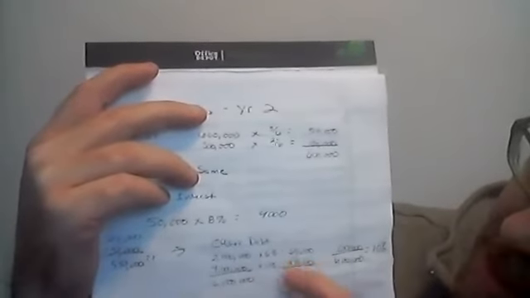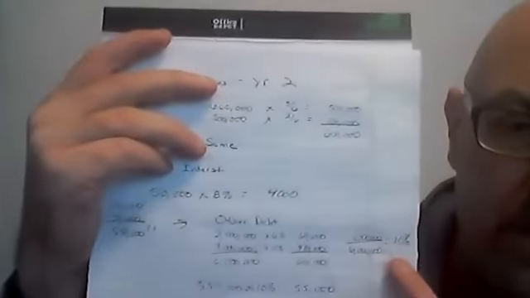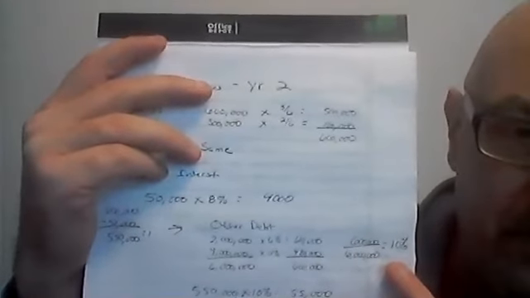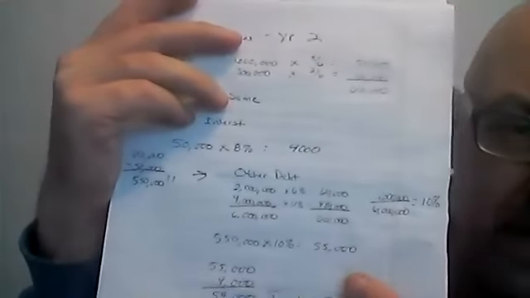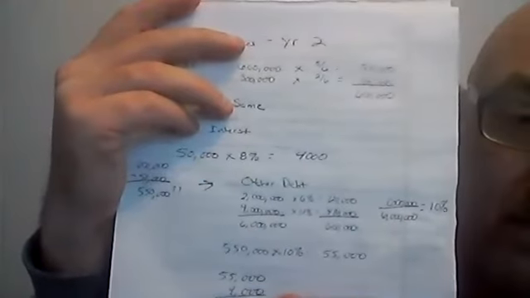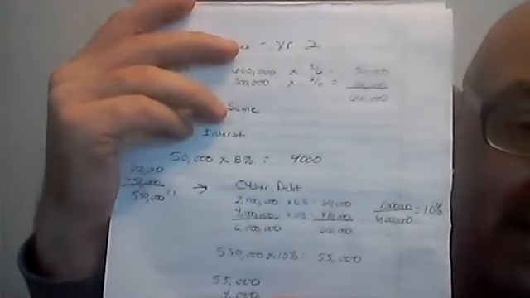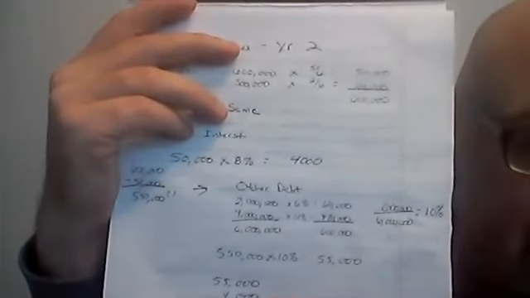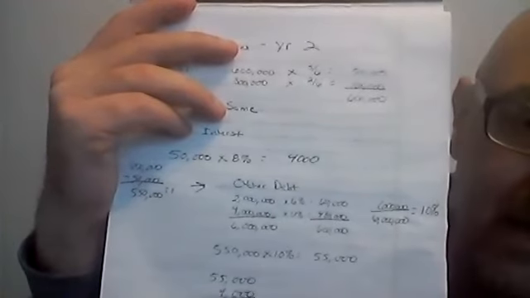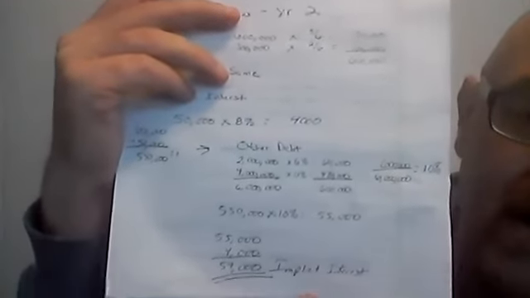We look at our other debt here, okay? We had other debt at 2 million at 6% and 4 million at 12%. You get your interest payments on them, and then you take the interest that you're going to pay divided by the total principal to get an interest rate for all your other outstanding debt, which comes up here at 10%, okay? Take that 10%, apply it to the remaining balance of expenditures that has not been taken off by the asset-specific loan, in this case $550,000, which gets us $55,000 at the 10% rate.